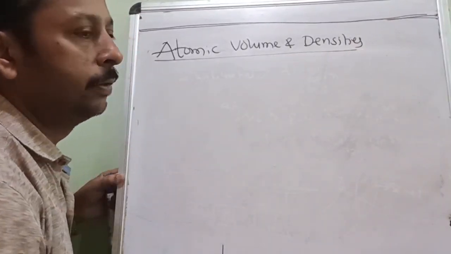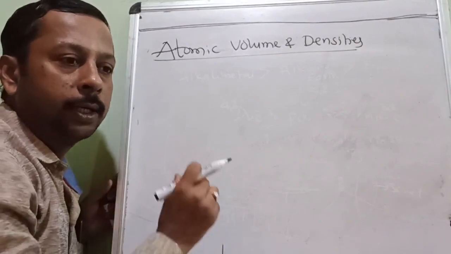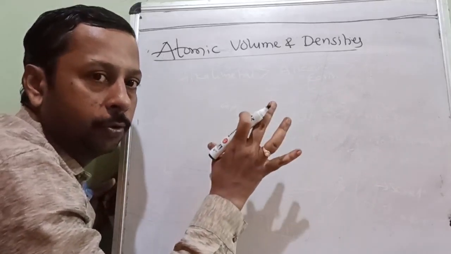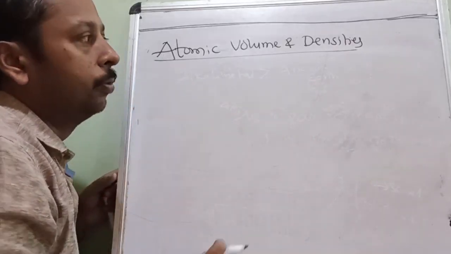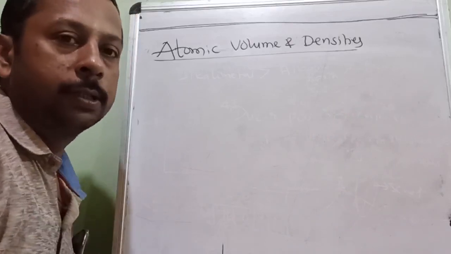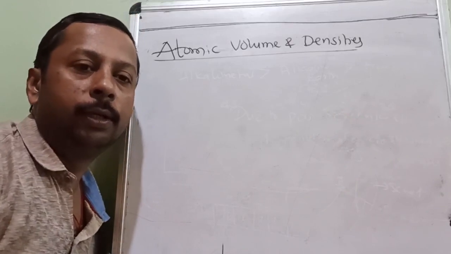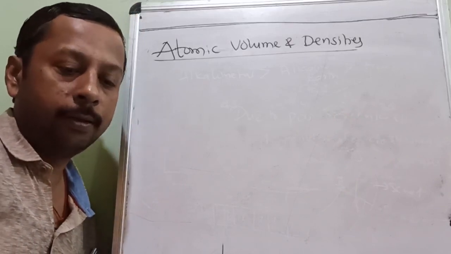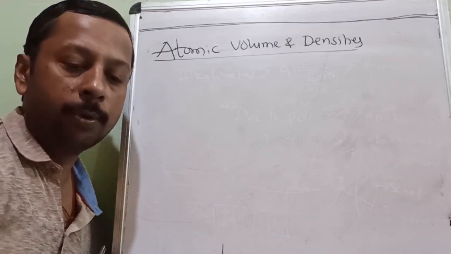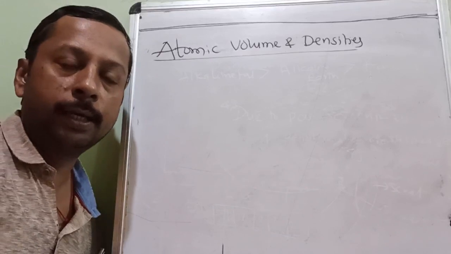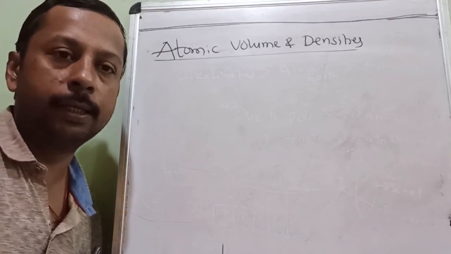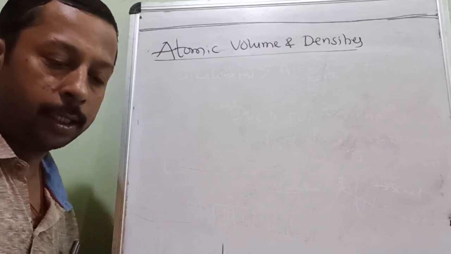So once volume is low, then density will be what? High. Okay. So when screening effect is less, attraction force will be maximum, volume will be low. Okay, transition elements volume will be low. Why, is it understood? Due to the poor screening effect, the nuclear attraction will be more, and transition elements will be smaller in size. So smaller in size, density will be high. Already I just now told you the highest denser metal belongs to transition elements.